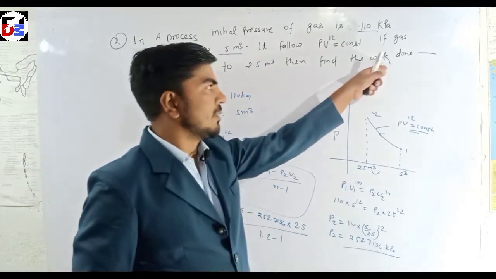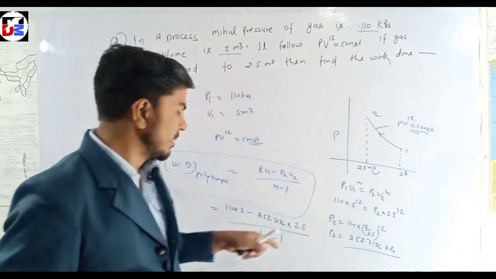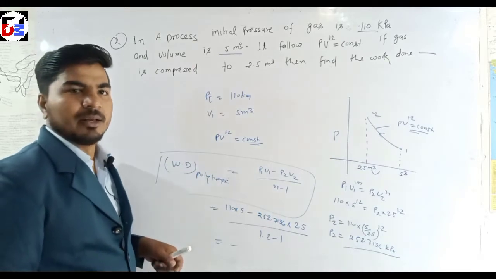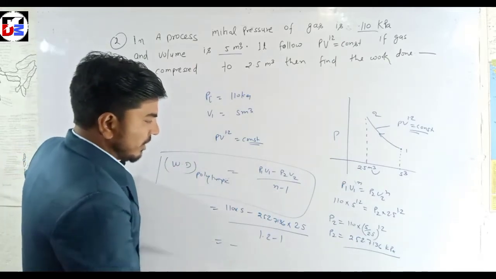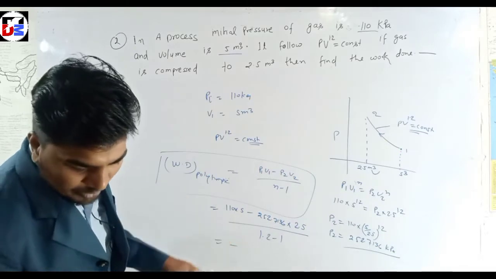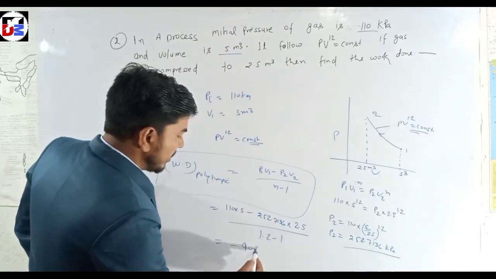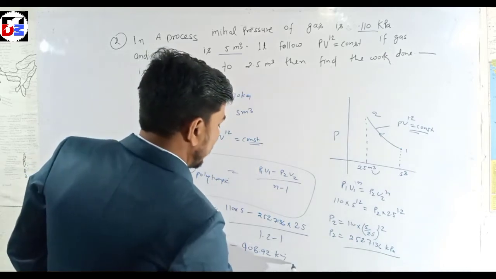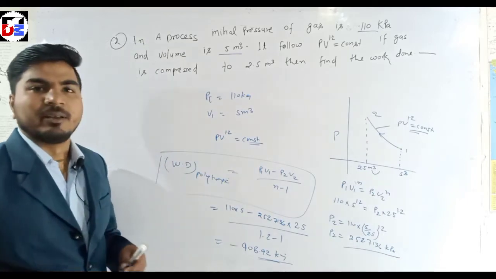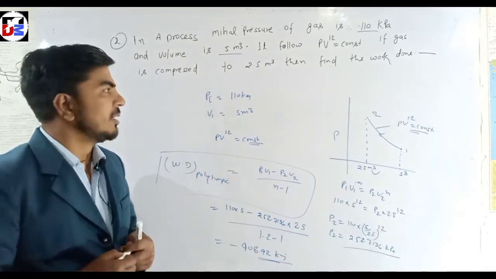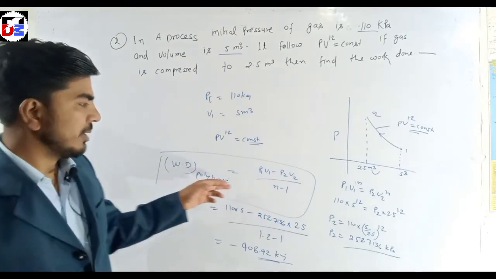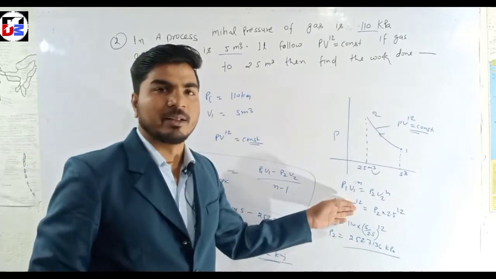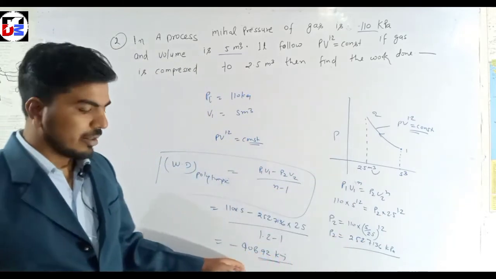If the question asks for work done on the gas, then you put the positive value, but if it is not mentioned, you put the negative value. And that is the answer: 408.92 kilojoule. This is also a very simple question, but you must learn the formula (P1 V1 minus P2 V2) upon (n minus 1), and following this concept you get the answer.